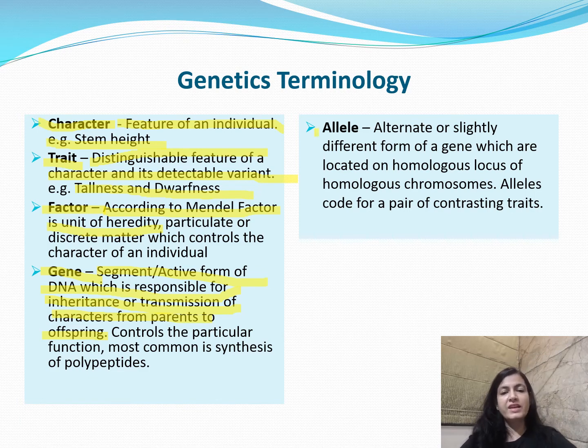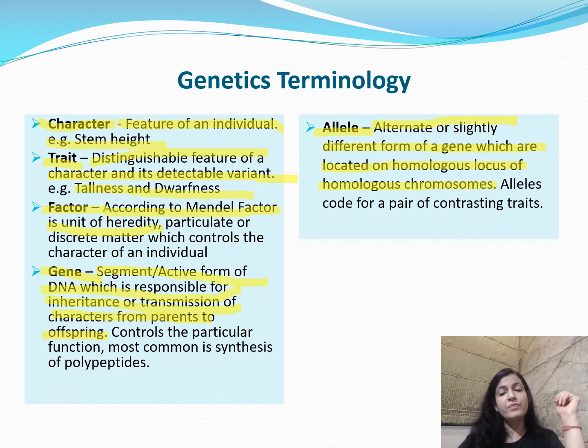The next term we have taken is the allele. Alleles are the alternate or slightly different forms of the same gene. Every gene mostly has two alleles. We will be discussing that. The most important thing is that these alleles are located on the same locus of the homologous chromosomes.